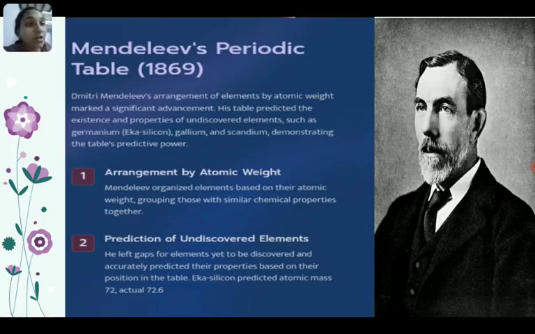Eka-silicon was predicted to have an atomic mass of 72, but it is actually 72.6. That is, it has a limitation because it predicted only based on atomic weight. So gaps were left in the spaces for elements which occupy other properties.